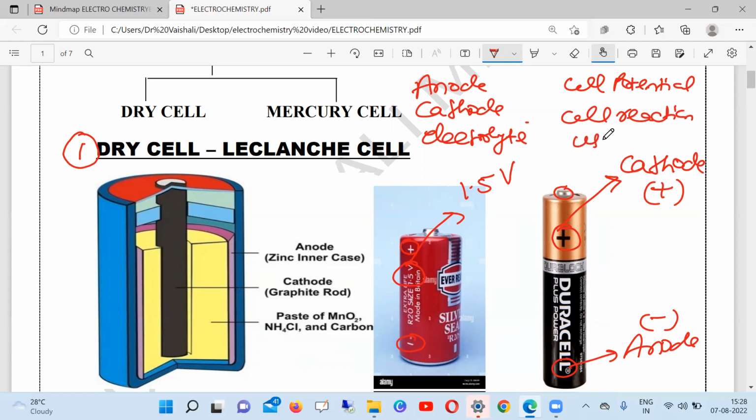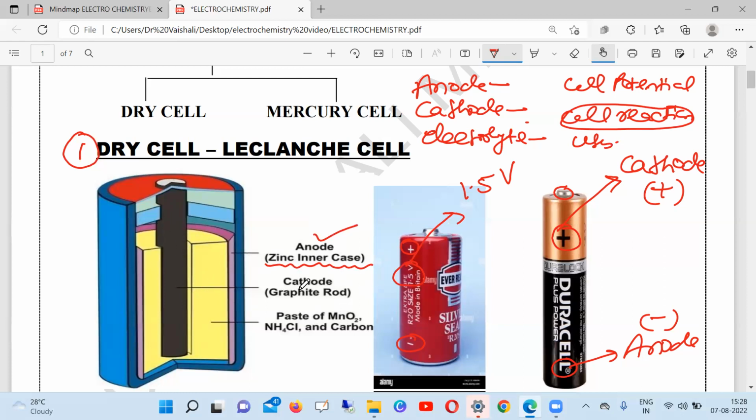And uses. So in any cell, we have to discuss all these things: anode, cathode, the anode and cathode reactions, that is cell reactions, what electrolyte is used, what is the cell potential value, where it is used, and even the advantages or disadvantages. Okay, so when you see this dry cell, you can easily see this is a zinc container, and this zinc container is nothing but the anode.